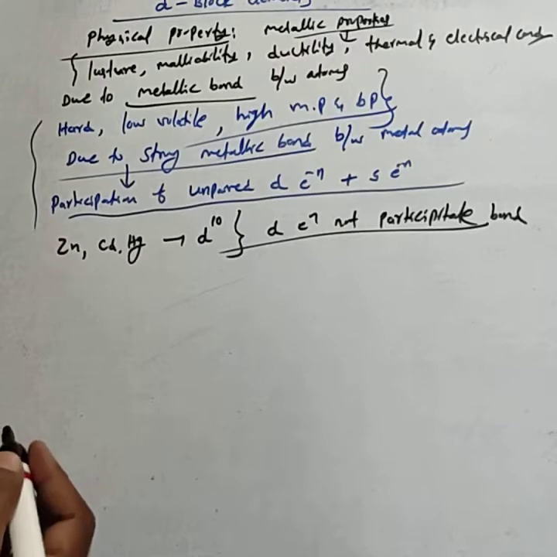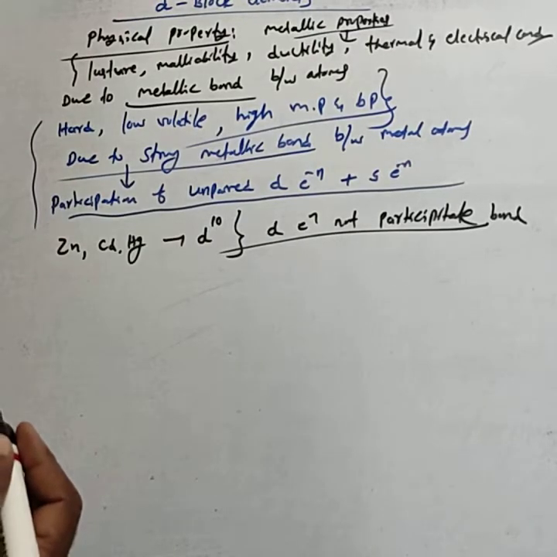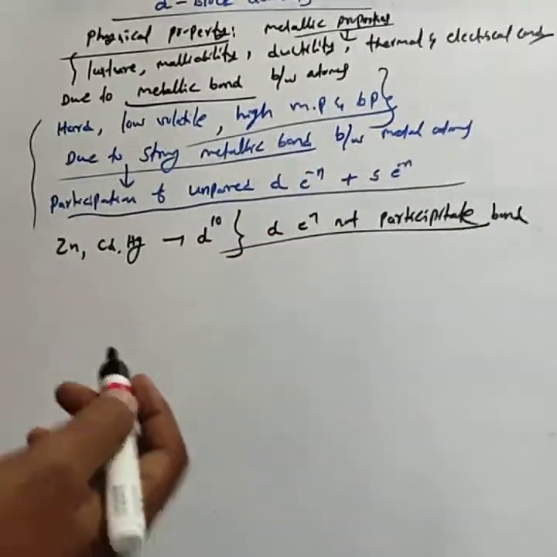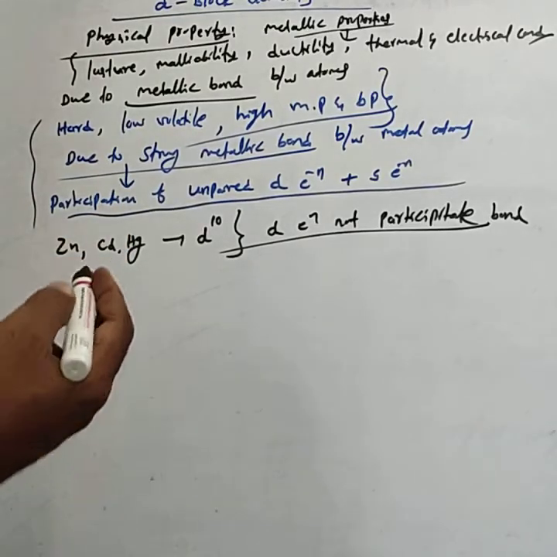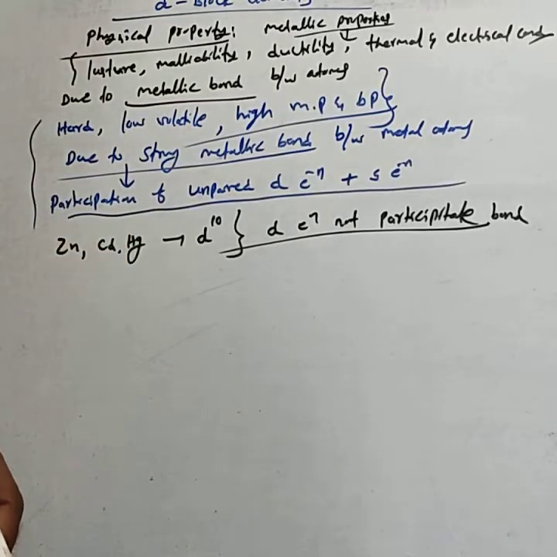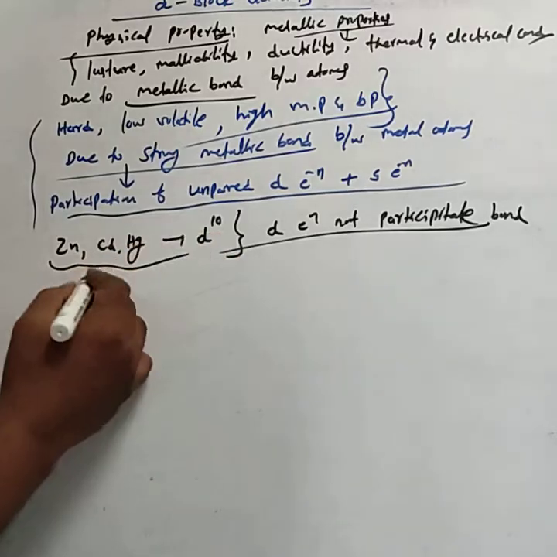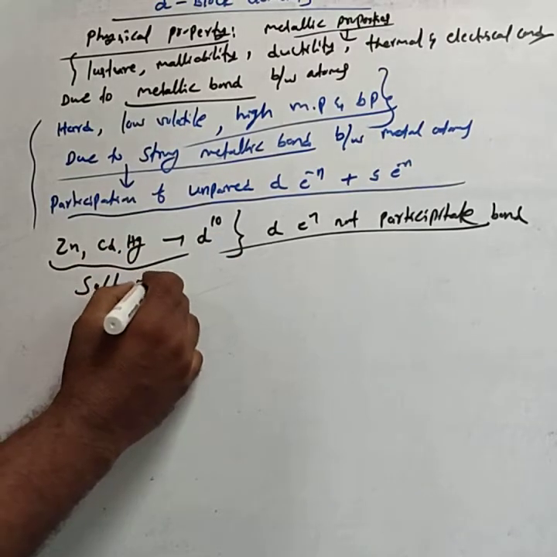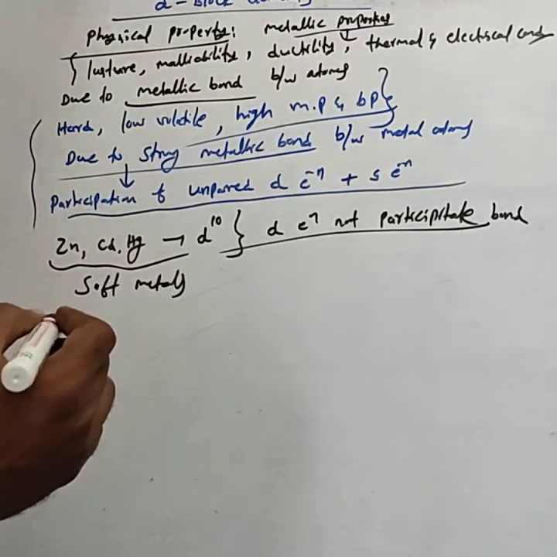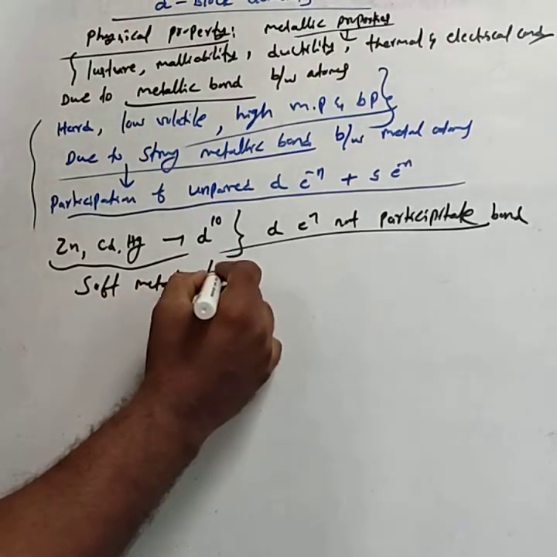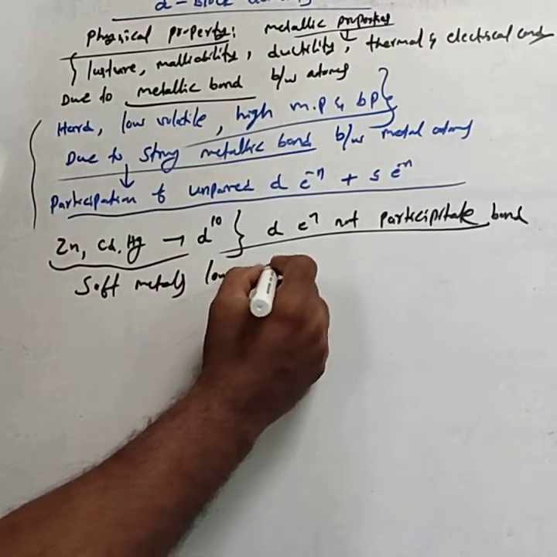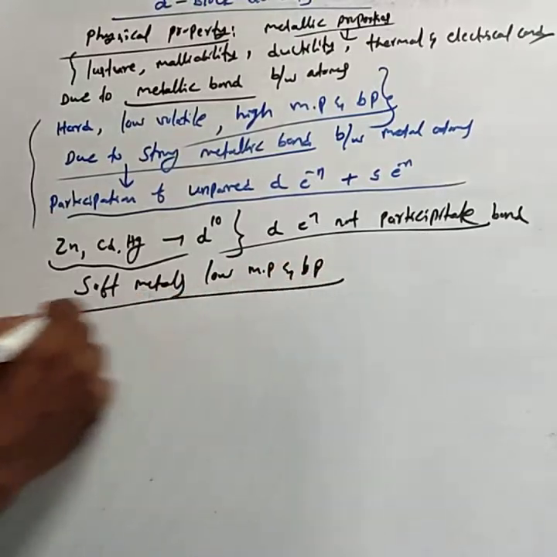They form weak bonds. Zinc, cadmium and mercury have d10 configuration, so d electrons cannot participate in metallic bonding. Only s electrons are involved in that bonding. Hence, zinc, cadmium and mercury are soft metals and have low melting and boiling points.